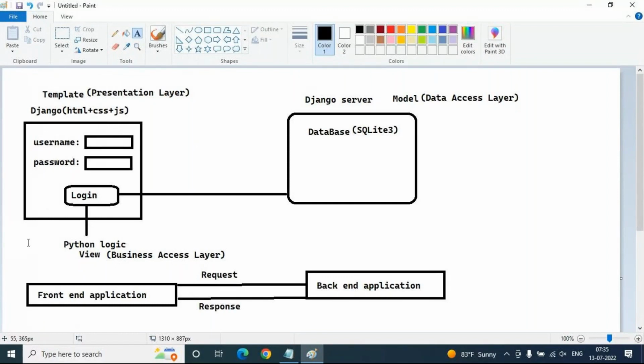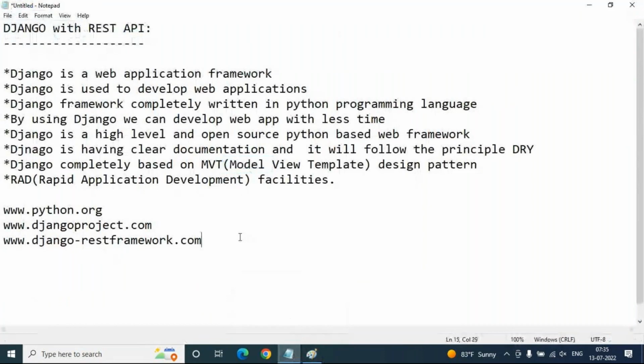View, in the sense, is the Python logic we have to write. This is the business access layer. Template means we are going to design this template with HTML, CSS, JavaScript. For your kind information, after completion of 3 or 4 sessions, the first demo sessions with Django,